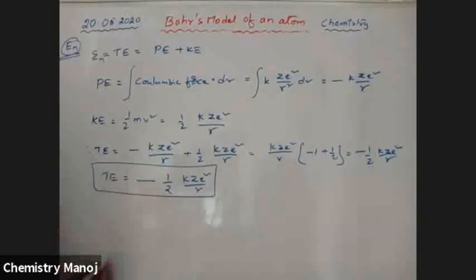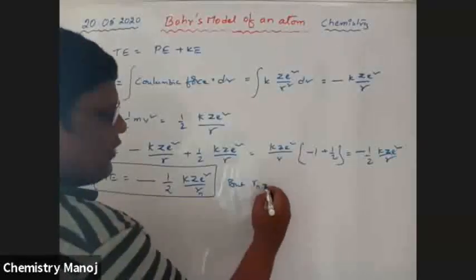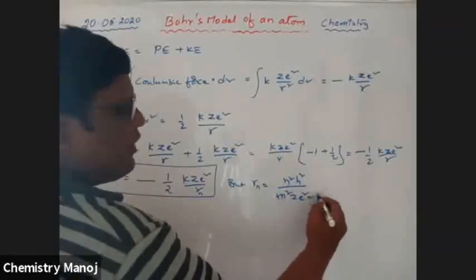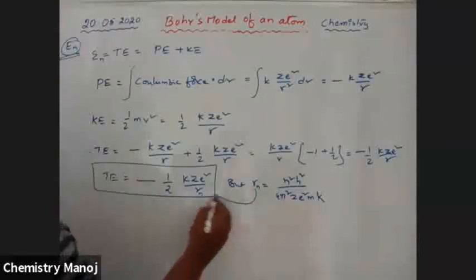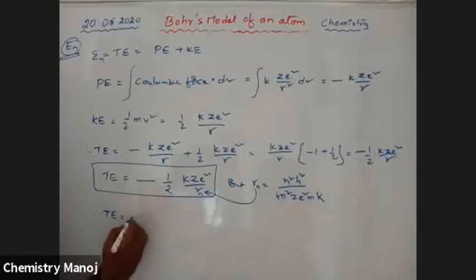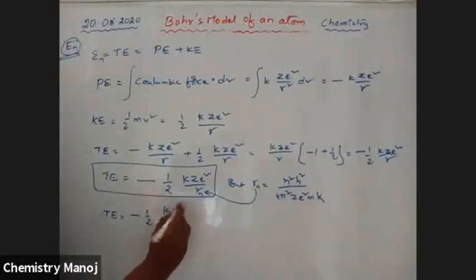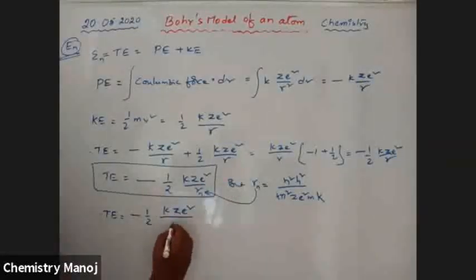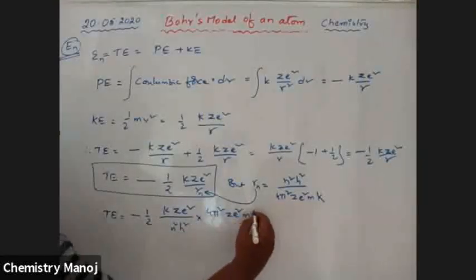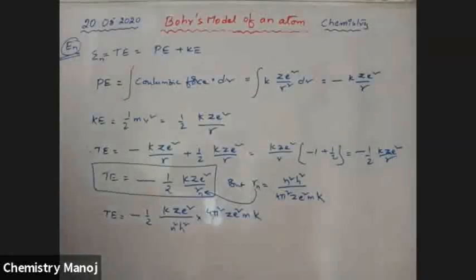Substitute the radius of the nth orbit. Already we know the radius of the nth orbit formula: n square h square by 4 pi square Z e square m K. Substituting that value here, total energy is equal to minus 1 by 2 K Ze square into 4 pi square Z e square m K by n square h square.